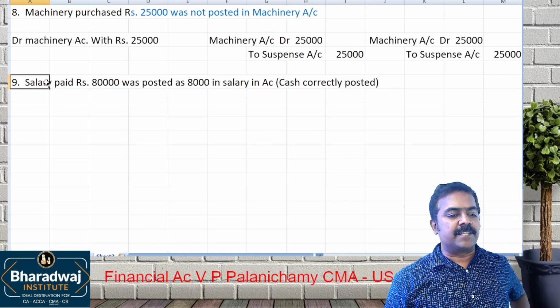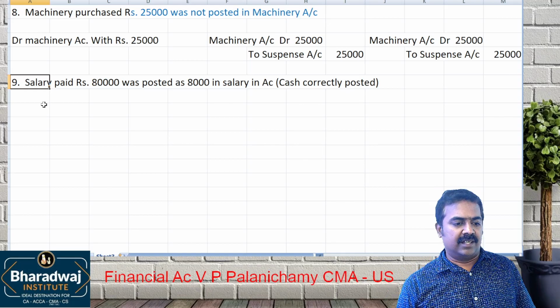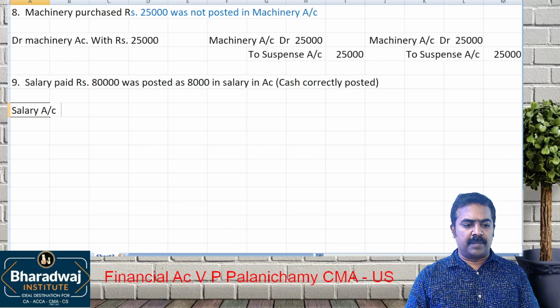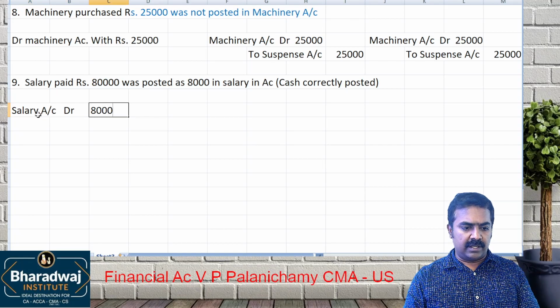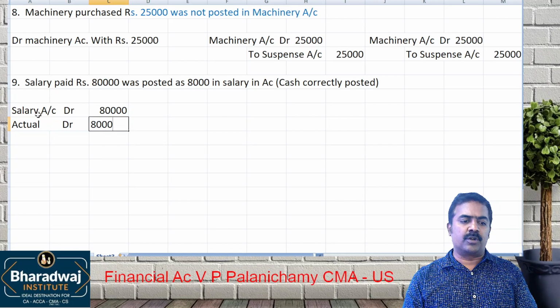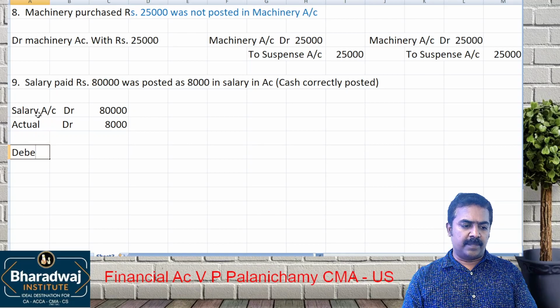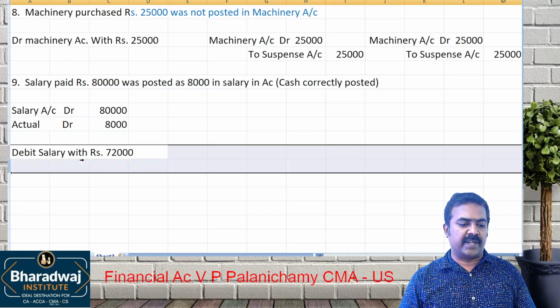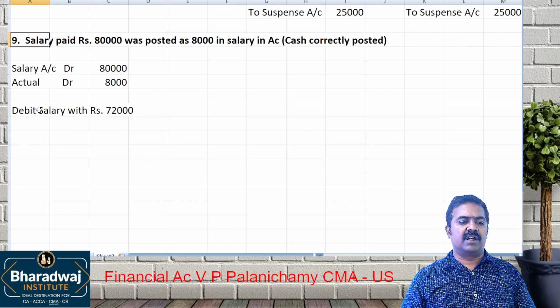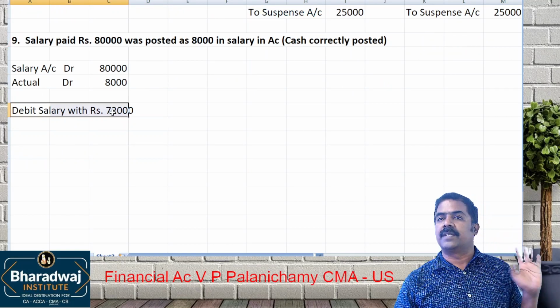How much of salary is paid? Salary account should have been debited with how much? 80,000. But what did we actually debit? Only 8,000. How much more to debit? So debit salary with rupees how much? 72,000. If the error is rectified before trial balance, what will we do? Debit salary with how much?